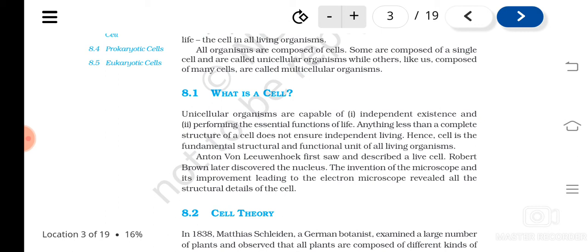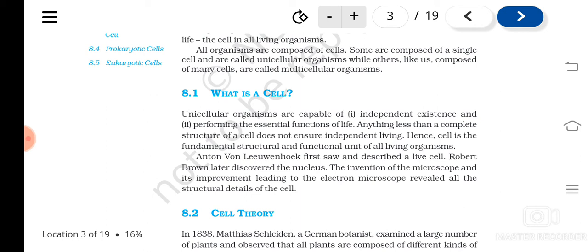It can do all the functions, with independent existence, and at the same time it can perform special functions if it is a unicellular organism. Understood? If it is a multicellular organism, the cells combine or aggregate to form what?